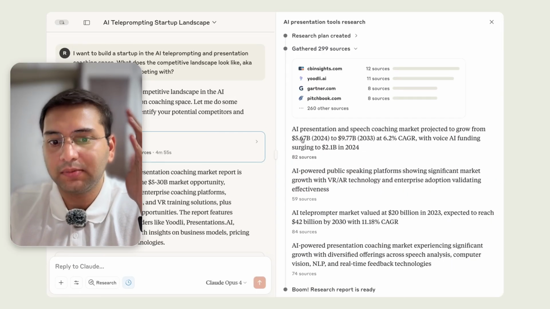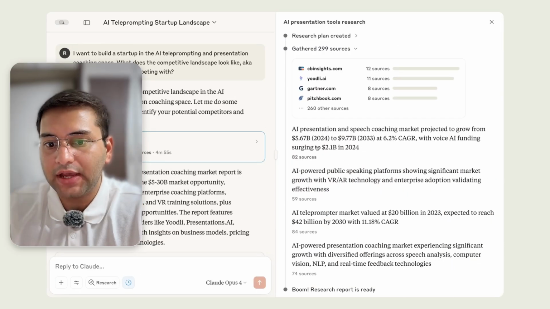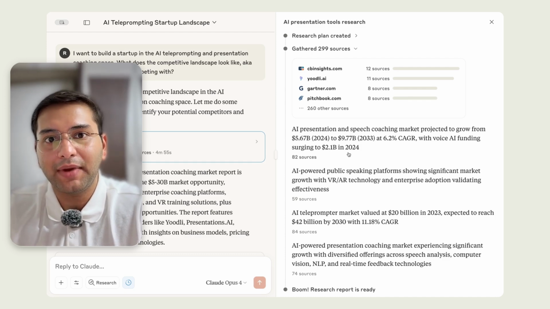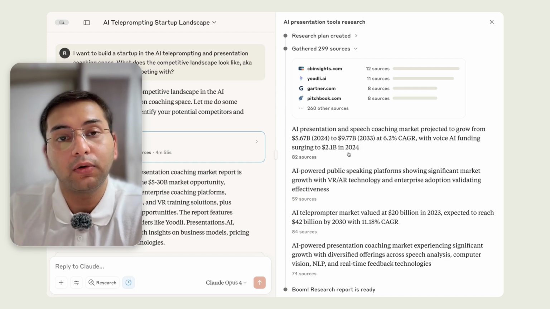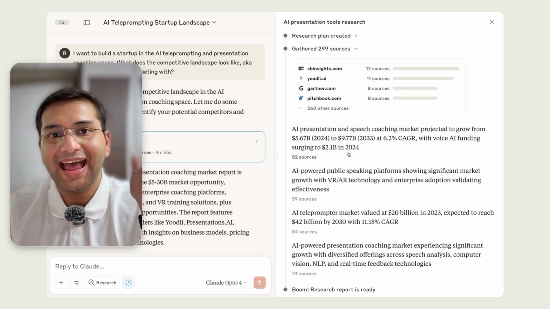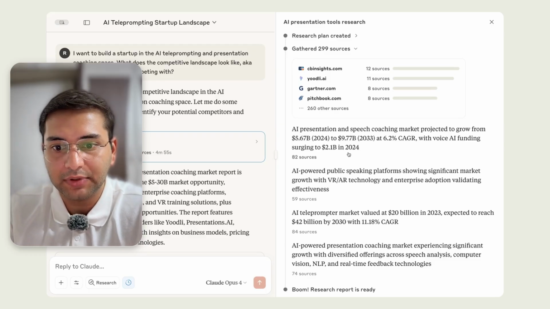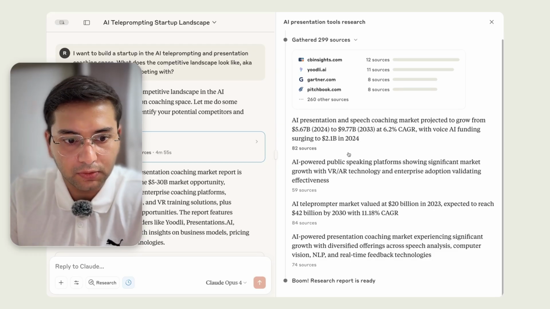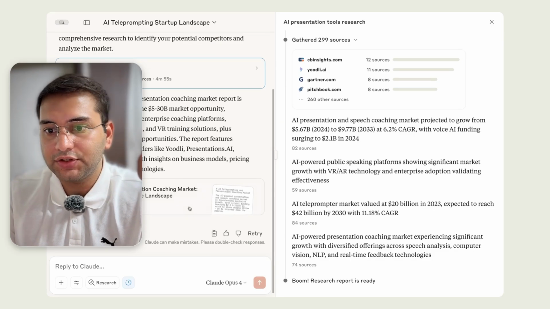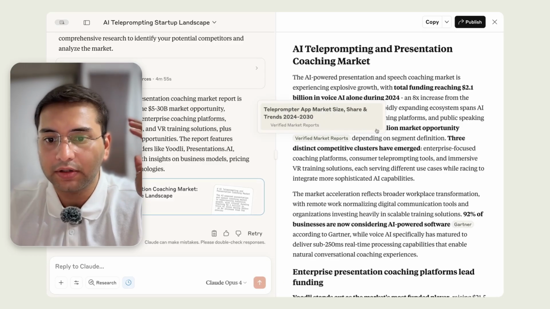And again, you can see some of these numbers. We saw the same with ChatGPT as well. So this is what I meant by all of these AI tools. They're going to research the same web sources and get back to you with information in a different manner, based on how these tools have been trained. Okay, so this is the actual document that it has generated. Let's have a look at what it's saying.